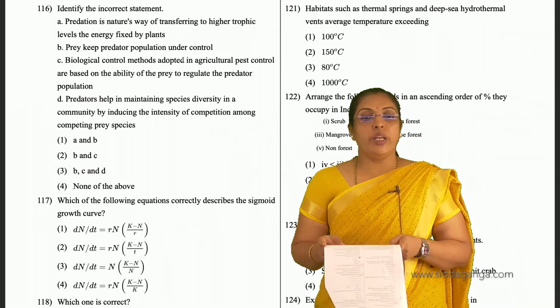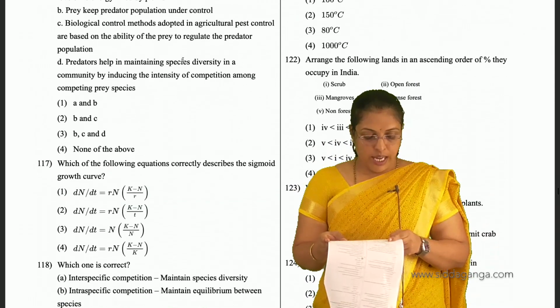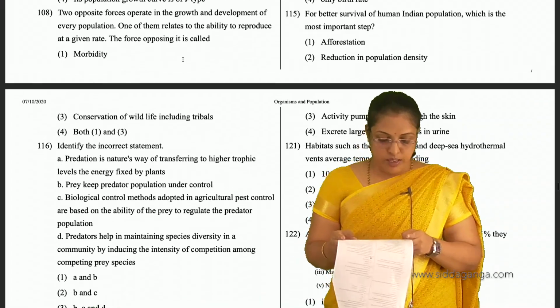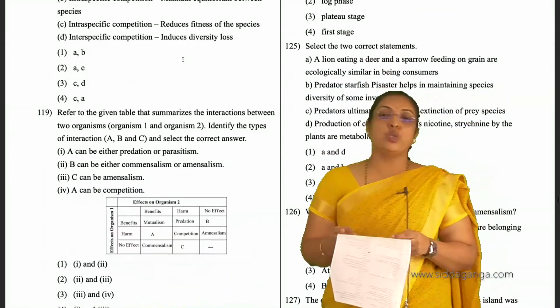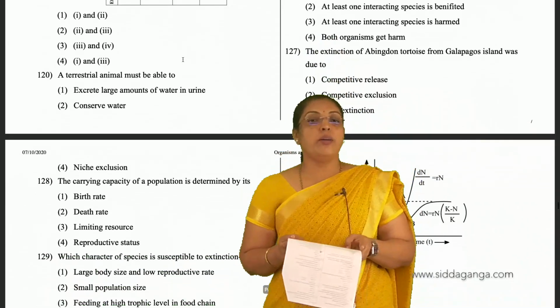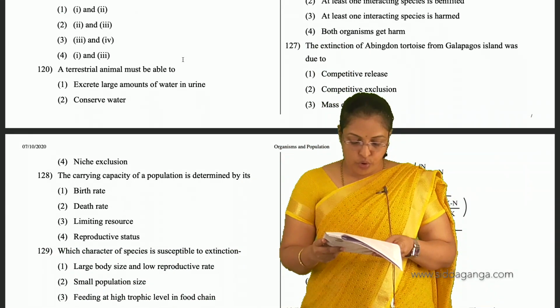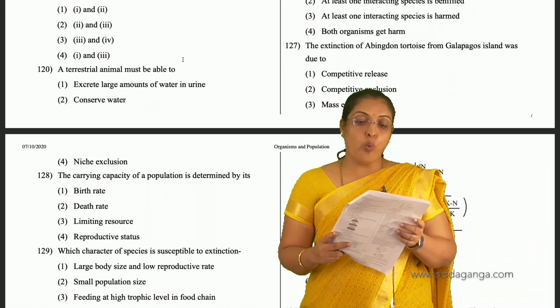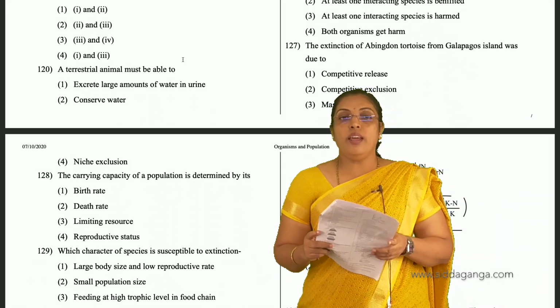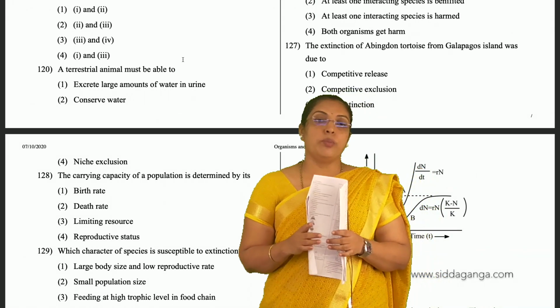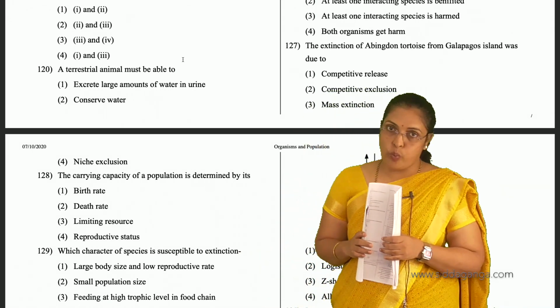Coming to question 120. Terrestrial animals must be able to excrete large amounts of water in urine, or conserve water. Mainly the terrestrial animal must be able to conserve water.